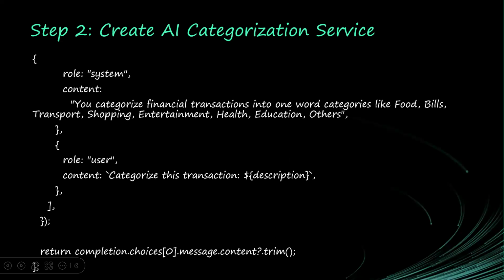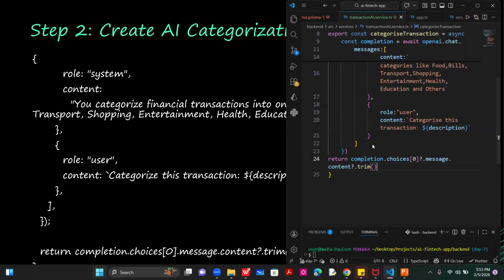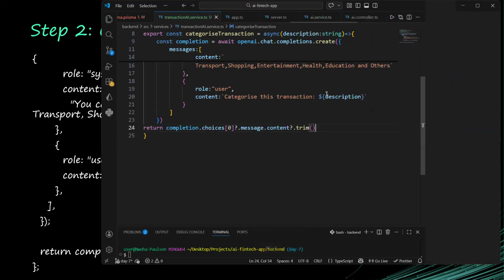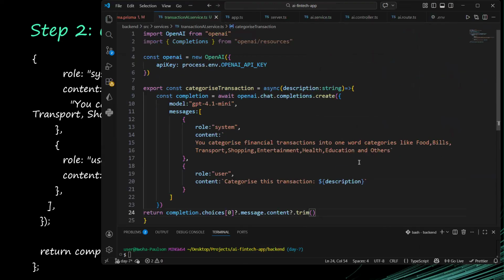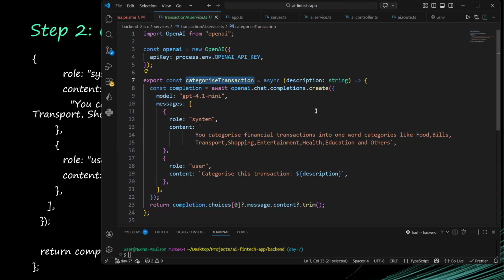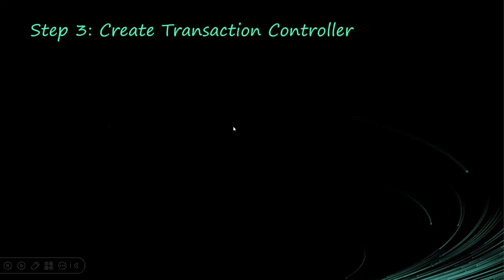Now look at the full code here. Like I said the other time, you already have my GitHub repo, so you can actually go and get all these things there. So this is the full code here. Sorry about this, we're not using this at all. So this is the function that will categorize our transaction. I'm going to save it. The code, if you want it, will be available in my GitHub. I believe in the previous class, I dropped my GitHub repo in the description.